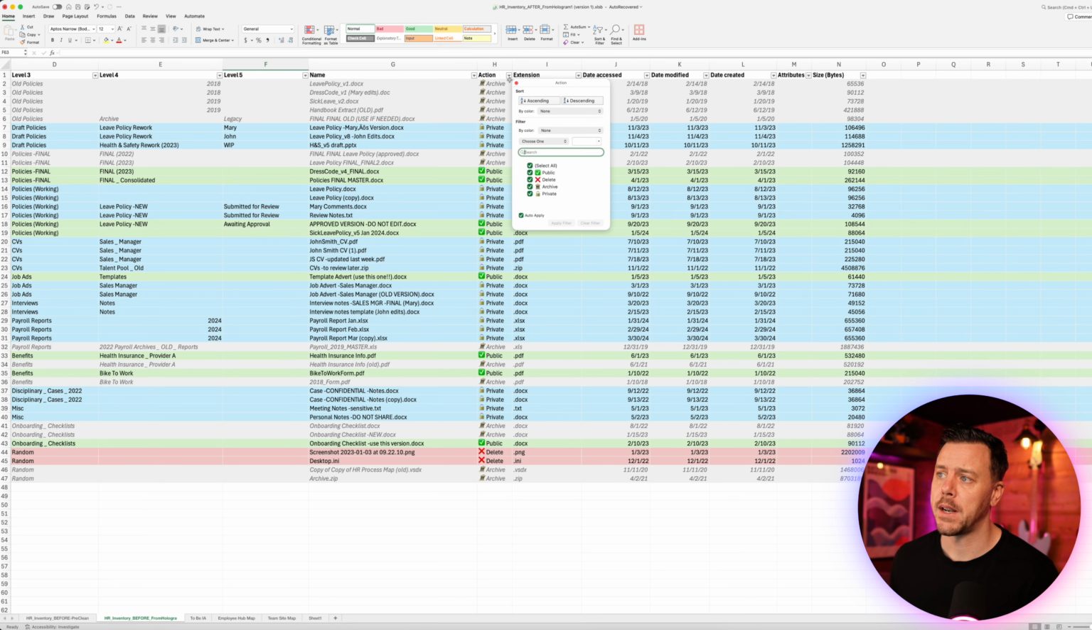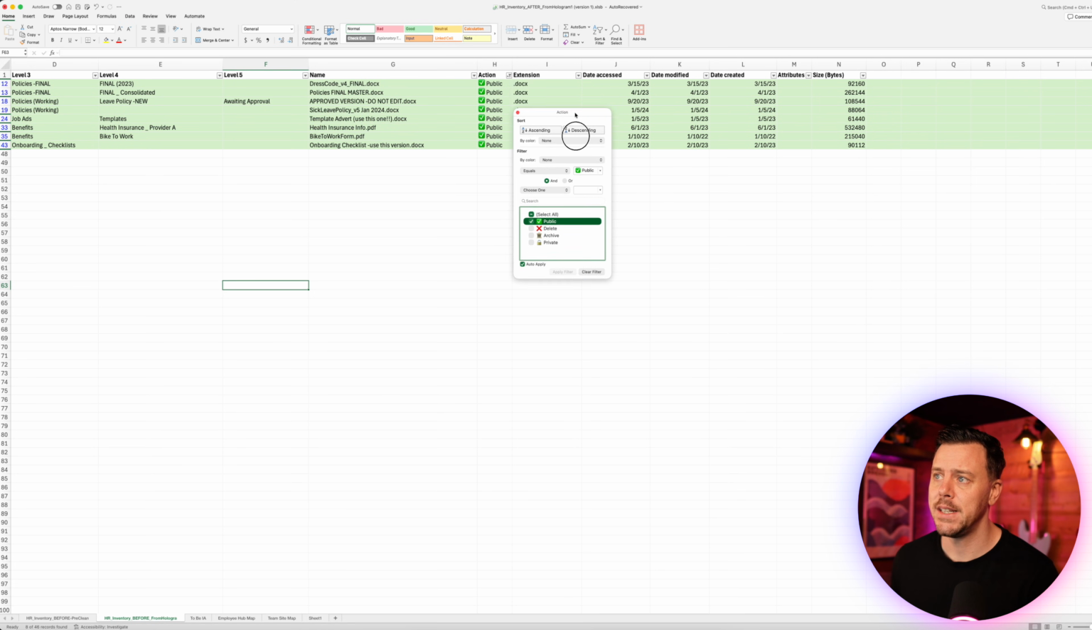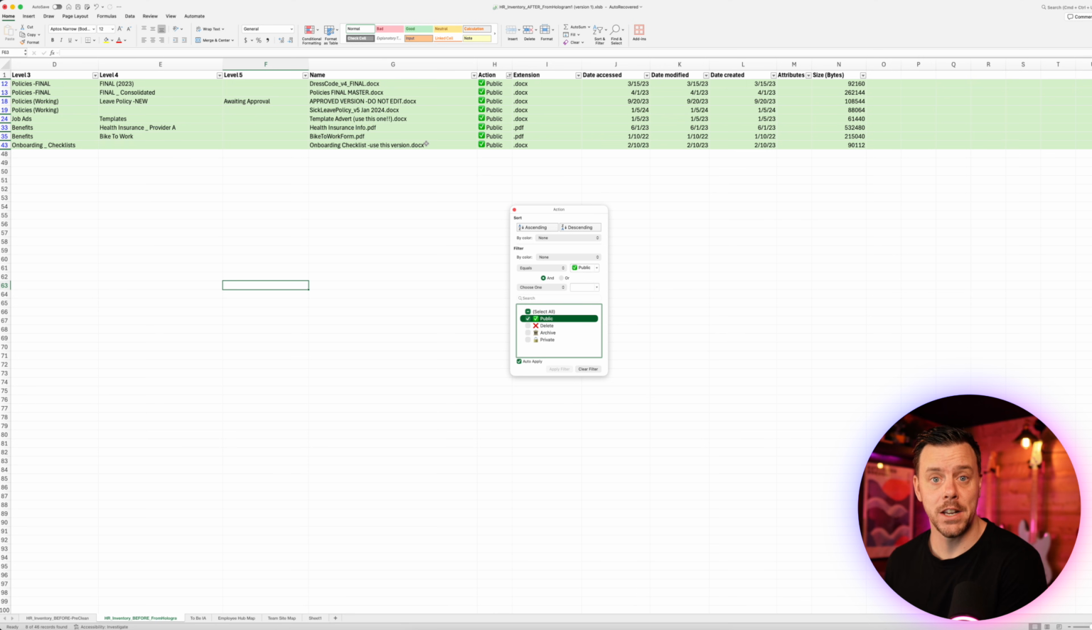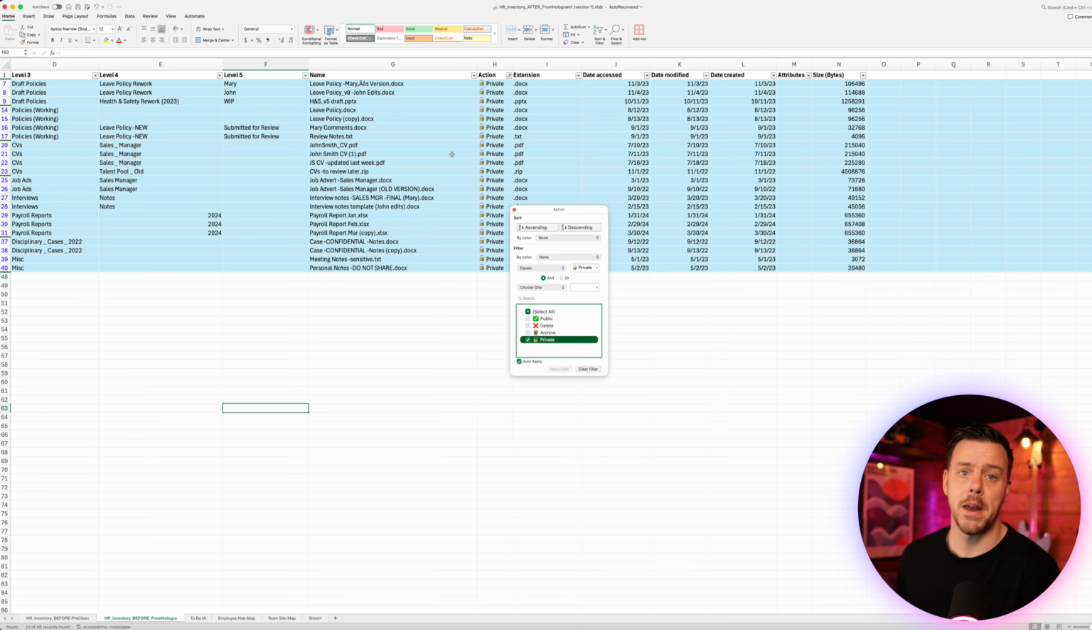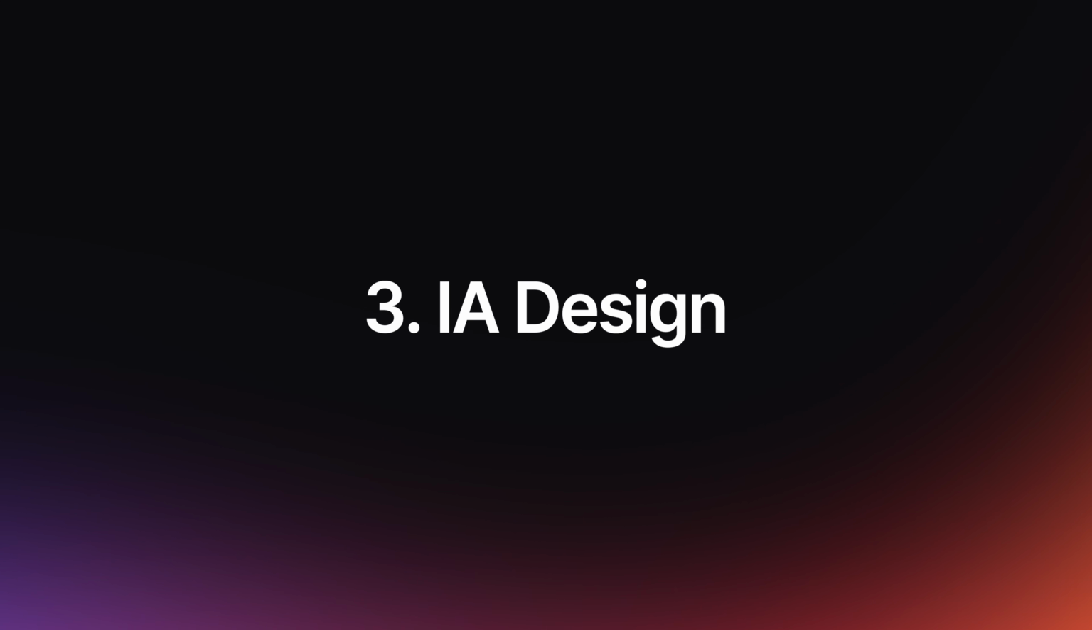And again, we can very quickly filter by any decision, so we can see, well, what was the public content we said we were going to need? This is stuff that we're going to put on our intranet site. Similarly, we can see all the stuff that we have for private. This is going to make up our private collaborative area. And it's these two decision points that we're going to build our IA around, which takes us into step 3, designing the information architecture for our new SharePoint environment.